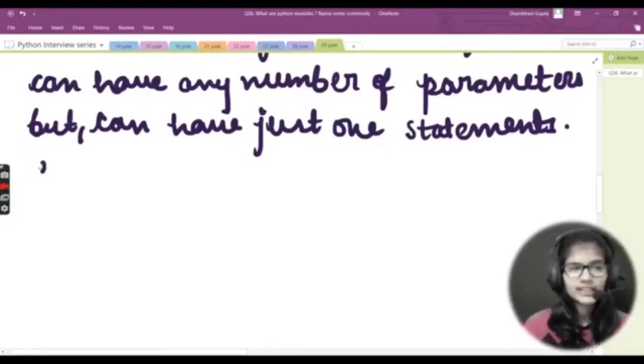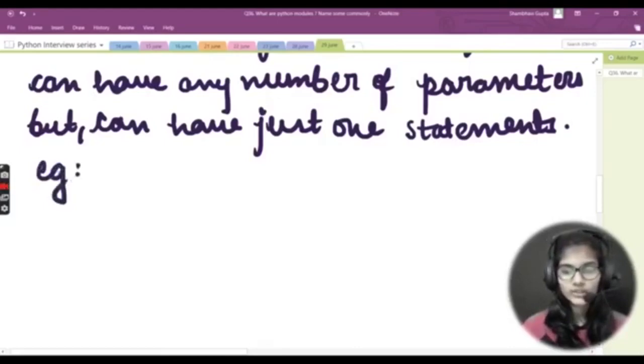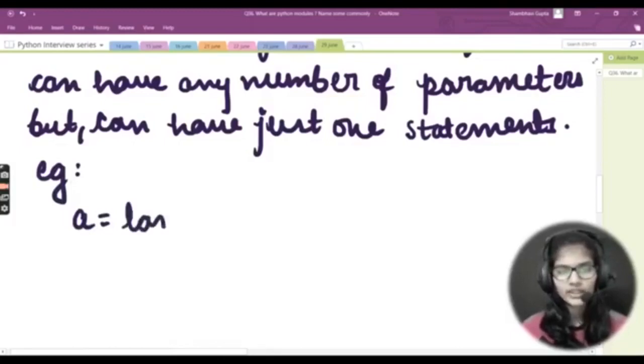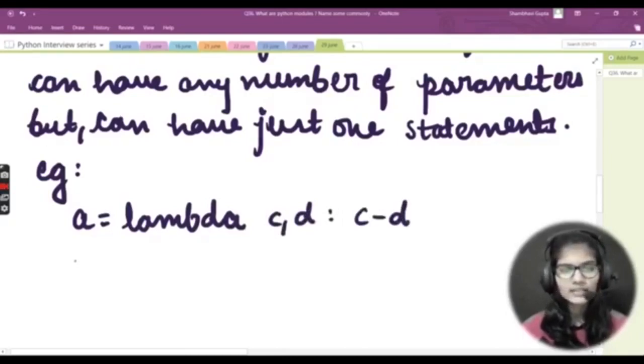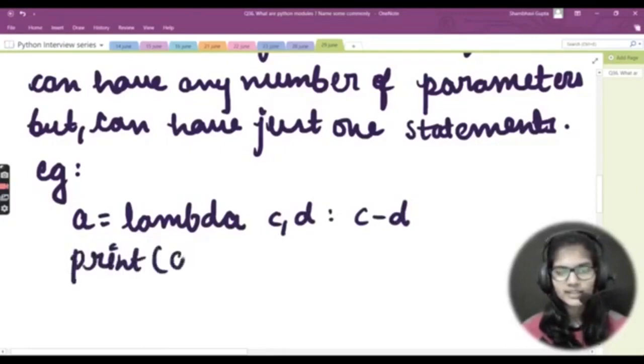Let's see a quick example of how we write a lambda function. Let's say I take a variable a, and I simply write lambda. Now I pass my parameters, let's say c comma d. Now let's say I want to do subtraction, so c minus d. In the print statement, I write the variable a, and in the brackets I pass the values 10 comma 2. This is how we write a lambda function.